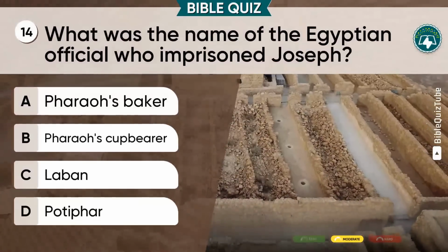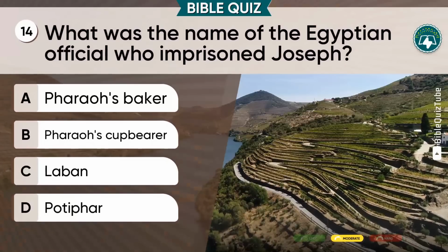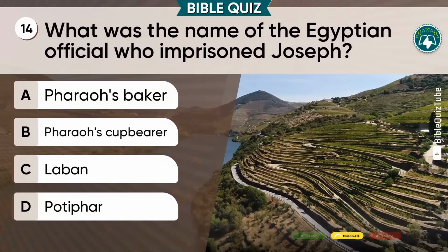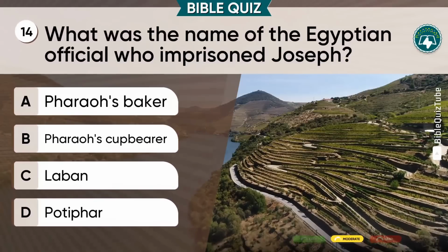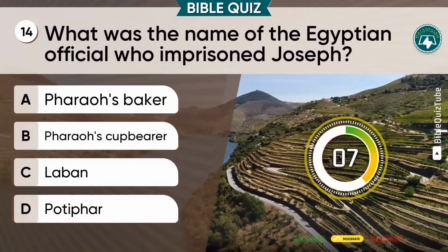Question 14. What was the name of the Egyptian official who imprisoned Joseph? Take a moment to think. A. Pharaoh's baker. B. Pharaoh's cupbearer. C. Laban. D. Potiphar.